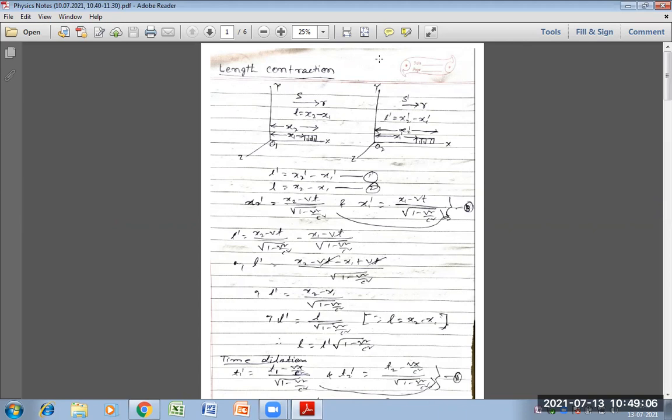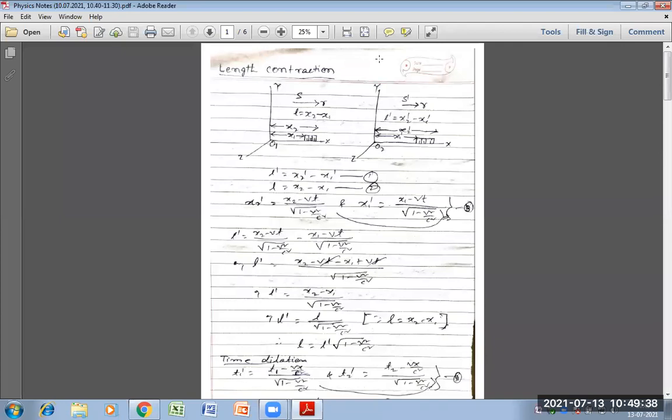Length contraction for Lorentz. Remember the diagram of the Lorentz transformation equation. In it, we have taken two frames of reference, S and S dash. S frame of reference is fixed and S dash frame is moving with a velocity v.